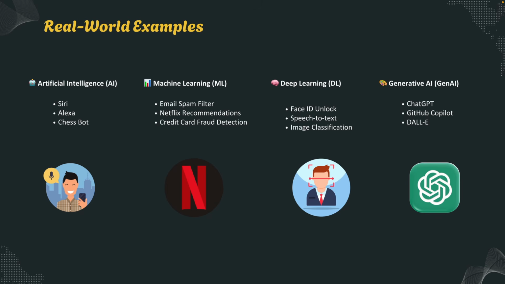So as we move from AI, ML, deep learning to generative AI, we move from thinking and reasoning to learning, understanding, and finally creating. So that's the full picture. Artificial intelligence is the foundation. Machine learning helps the systems learn from data. Deep learning gives them brains to understand complex patterns, again from data. And generative AI brings creativity into the mix.